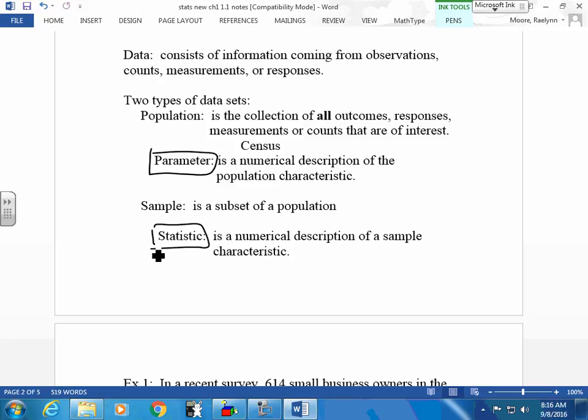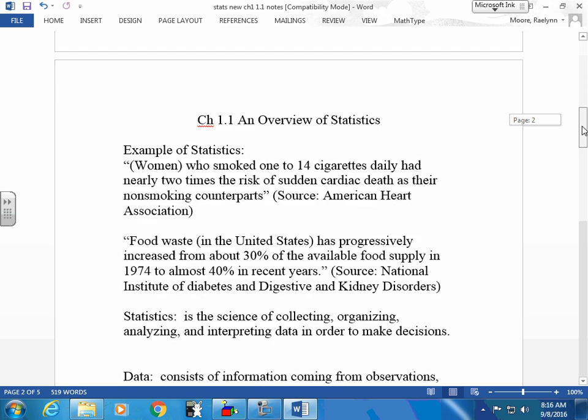But technically, the easy way to remember it is P. A population, if something is stated about it, it's called a parameter. A statistic, if something is stated about it, it's from a sample, S and S. Okay, so that's how we determine those two things. Regardless, you're going to look at statistics and say this is the statistic, kind of like that generic name.